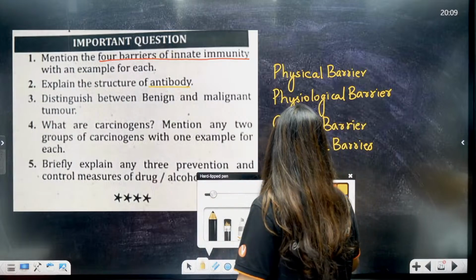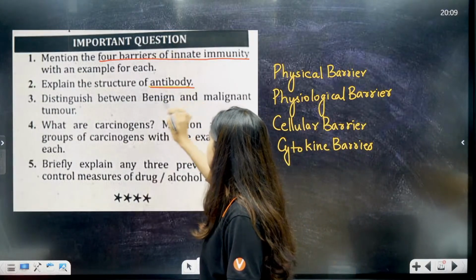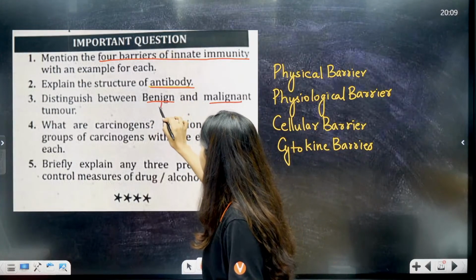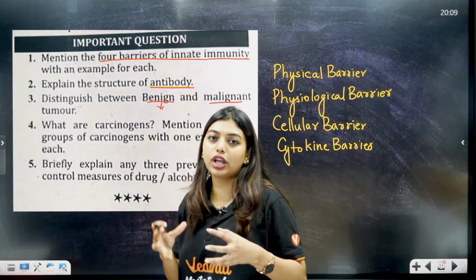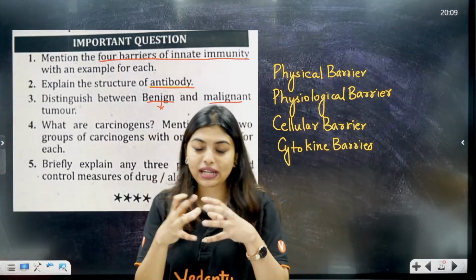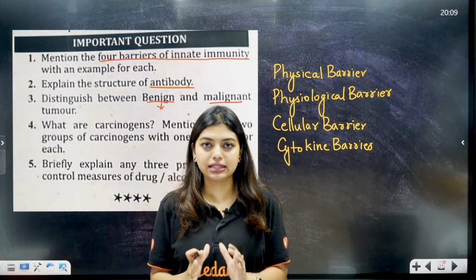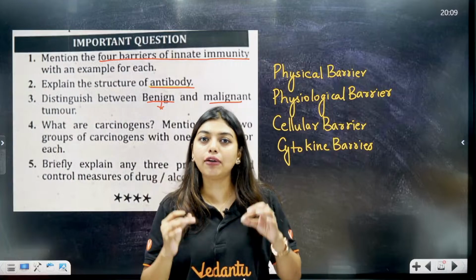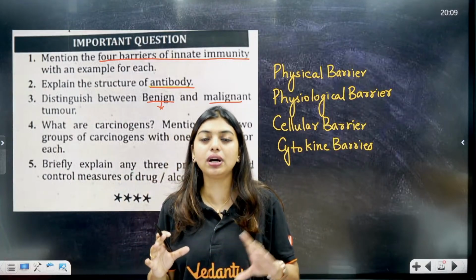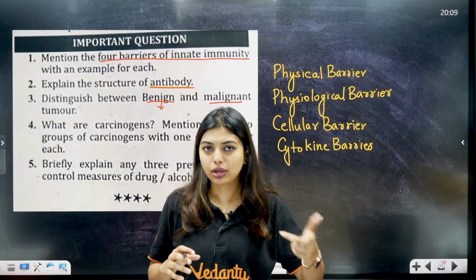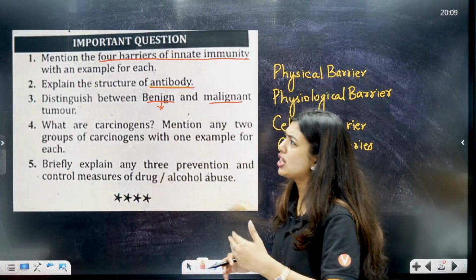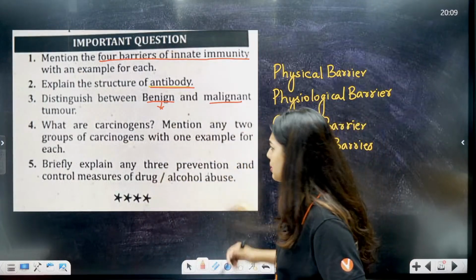Distinguish between benign and malignant tumor, students. Benign tumor is confined to one location. Last time also I told you benign is confined to one location. It will not move around everywhere. It will stay where it is, and it is not harmful every time like the malignant tumor, and it can be easily removed, because it is confined to one place. And it is not necessary that it becomes cancerous as well.